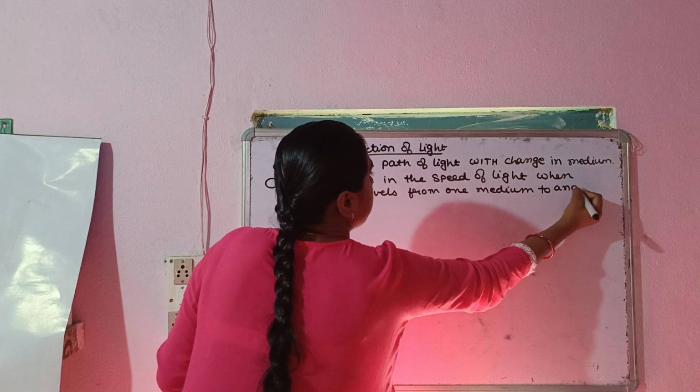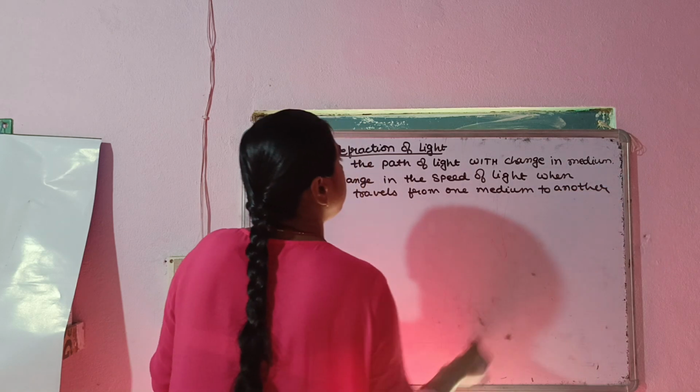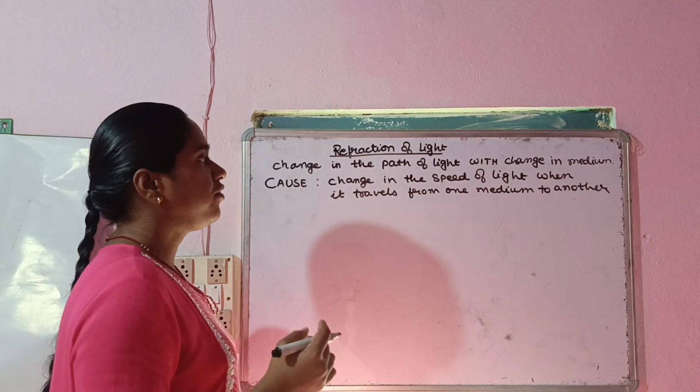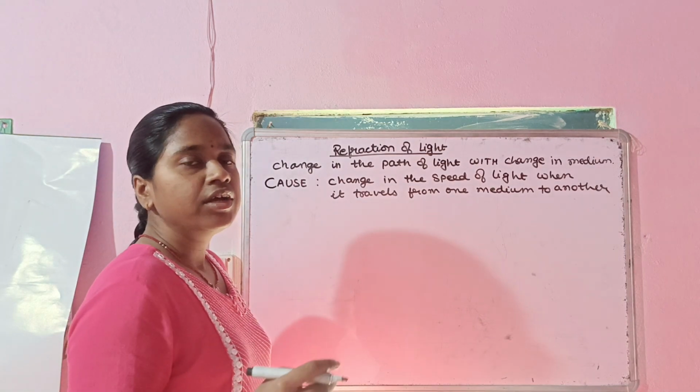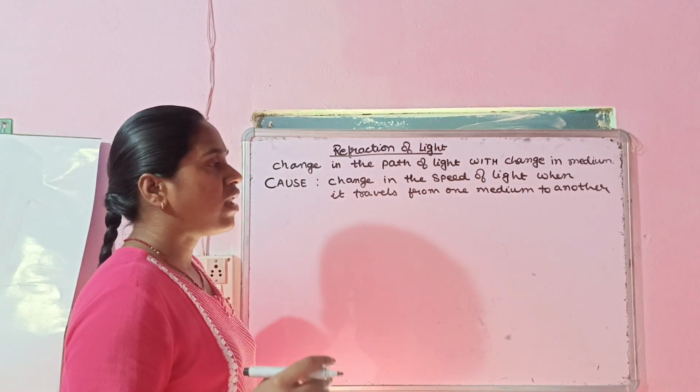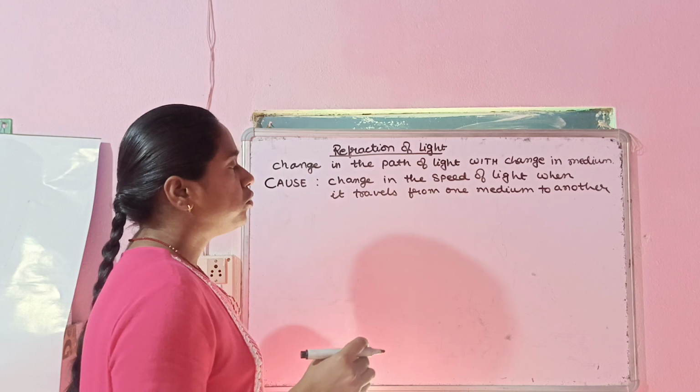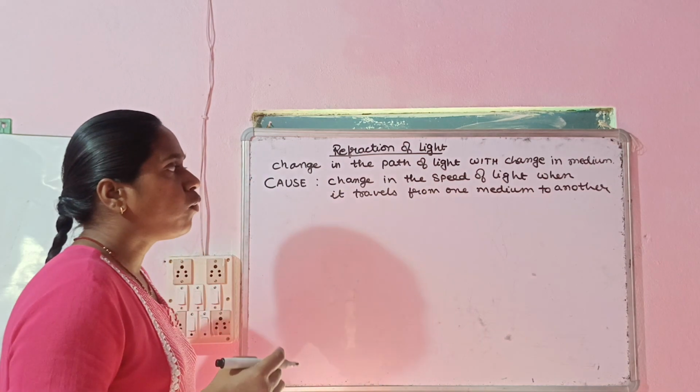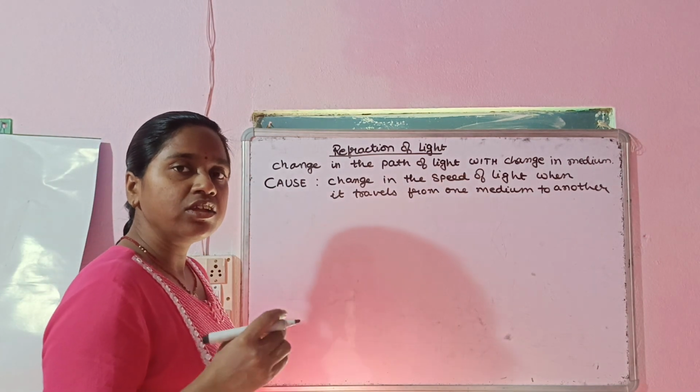Okay, so whenever there is a change in the speed of light when it travels from one medium to another, then refraction of light will occur. So let's understand why the speed of light is getting changed.